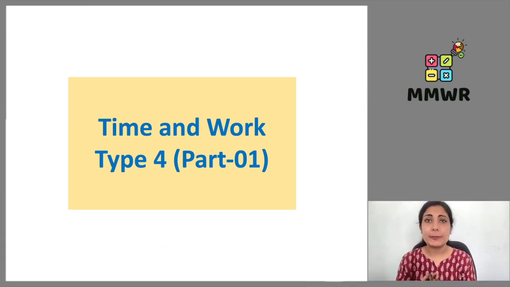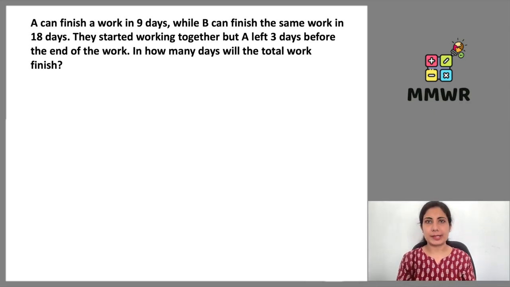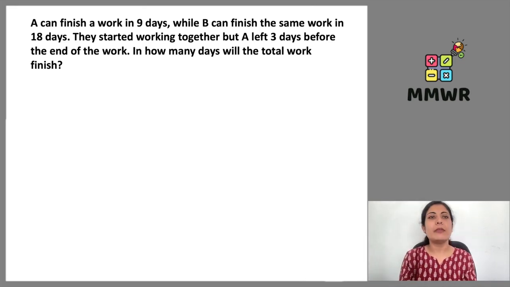This time we are on type 4 problem, part 1. That means the new type of problem we'll be discussing. Here, for how many days they worked together in the beginning will be missing; that will not be given to us. But from the ending, whosoever has left the work, that will be given to us. So here we have the problem.